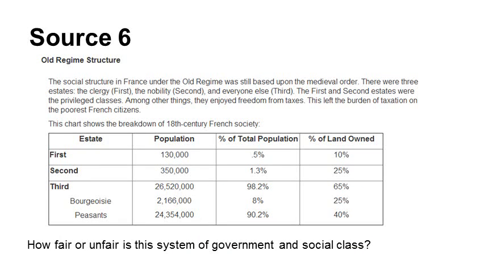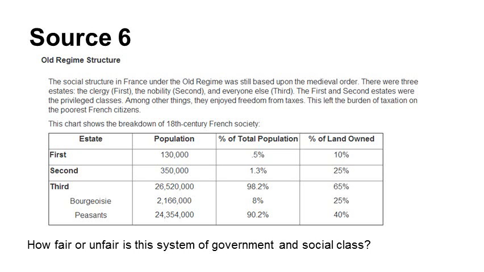Source 6 gives you a summary of the class or regime structure in France at the time of the Revolution. The social structure in France under the old regime was still based on the medieval order. There were 3 estates: the clergy, which was the first estate, the nobility, the second estate, and everyone else, the third estate. The first and second estates were the privileged classes. Among other things, they enjoyed freedom from taxes. This left the burden of taxation on the poorest French citizens.